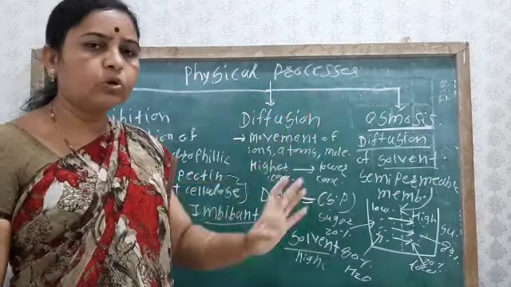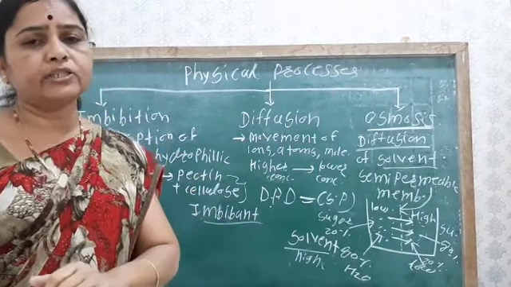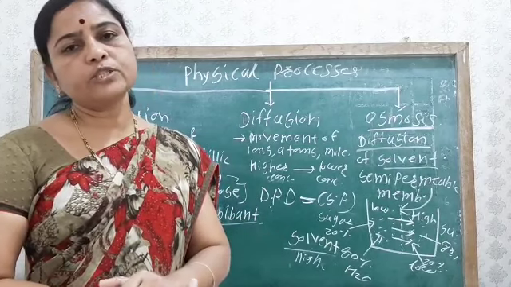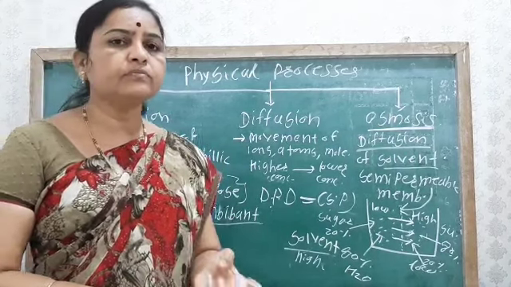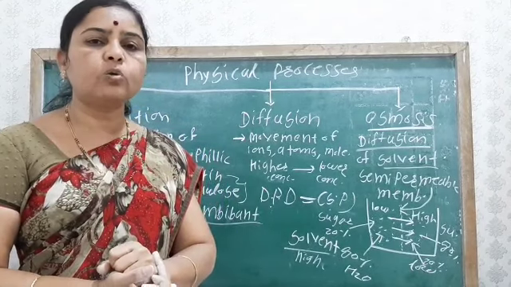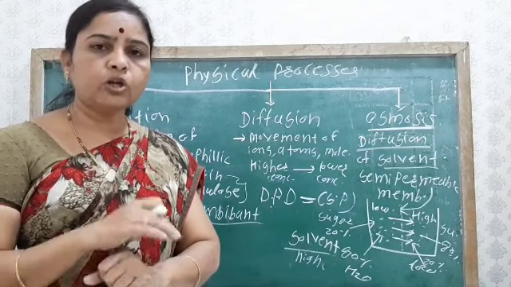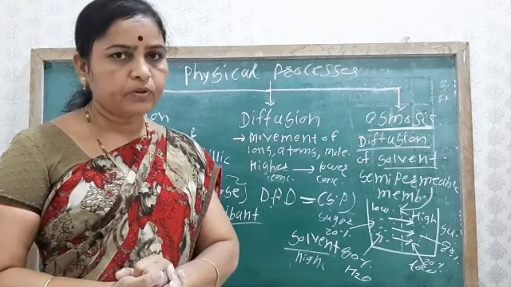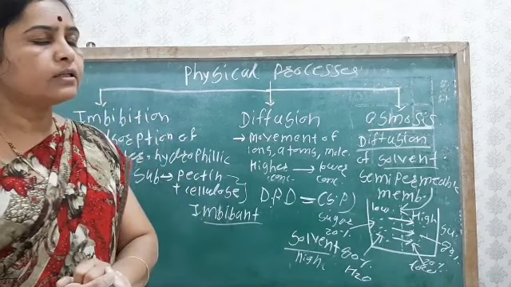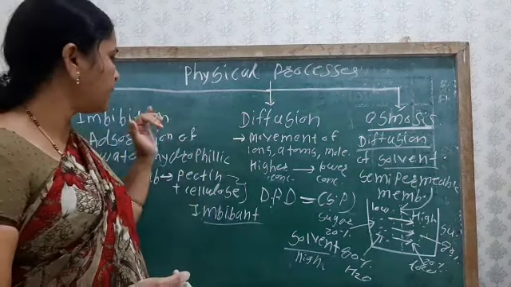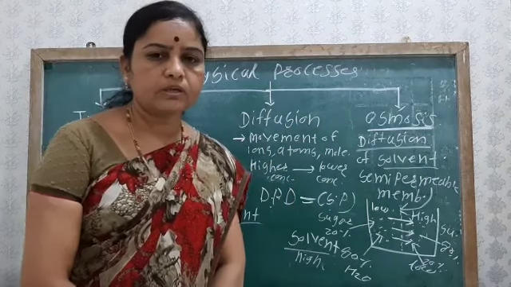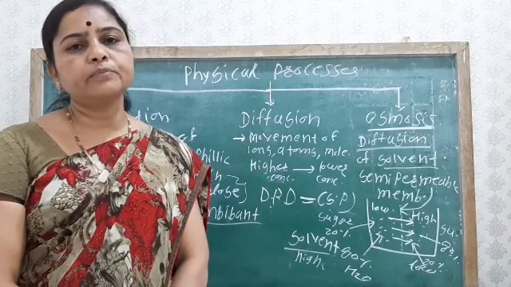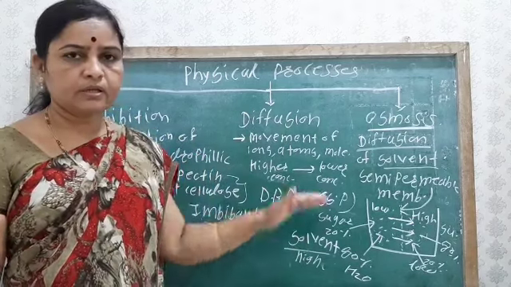Today in this CET lecture we have seen the properties of water, then the water absorbing organ, that is the root tip, and the structure of the root hair. Then we have also seen the types of soil water. And then we have seen some physical processes: imbibition, diffusion and osmosis. Okay students, we stop here and we will see the MCQs which are dependent on this topic.